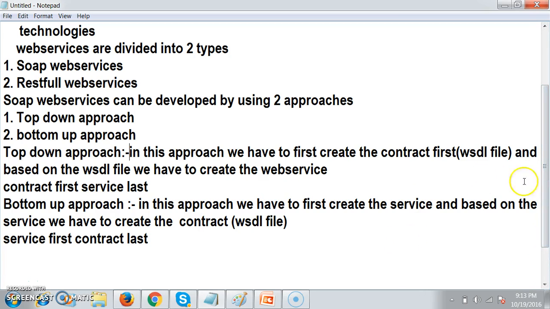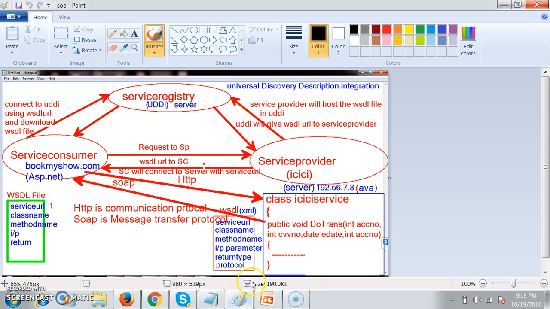In .NET we have the facility that if you create the service, declare the class and declare the methods, you need not write separate code to generate the WSDL file. Internally, when you debug the application or the service, the WSDL file is generated automatically. And as I am telling you, in service-oriented architecture, two technologies can interact with each other.